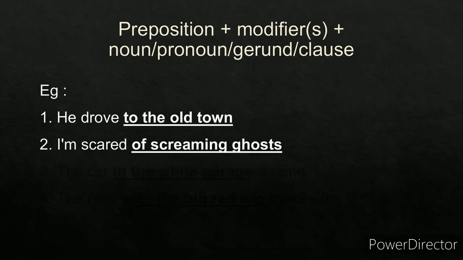I'm scared of screaming ghosts. Of is the preposition. Remember, it will always start with the preposition. Screaming is the modifier. What kind of ghost? Screaming ghost. It provides more information about ghost. It's describing the ghost. And ghost is the object as a noun. So of screaming ghost is a prepositional phrase.